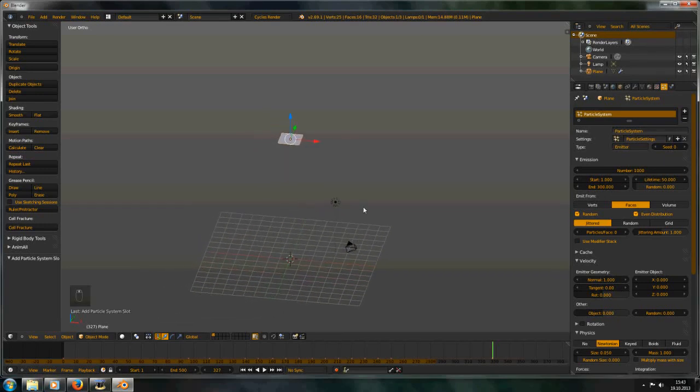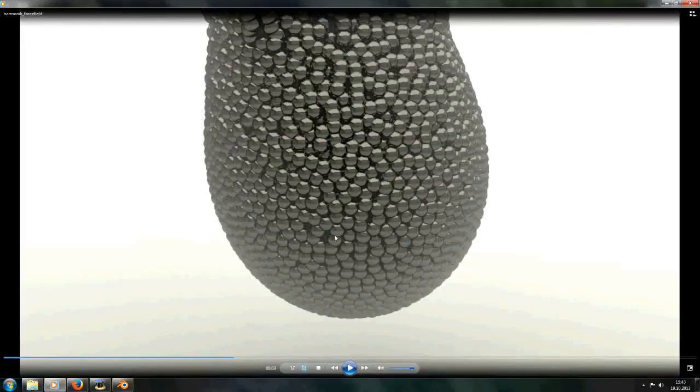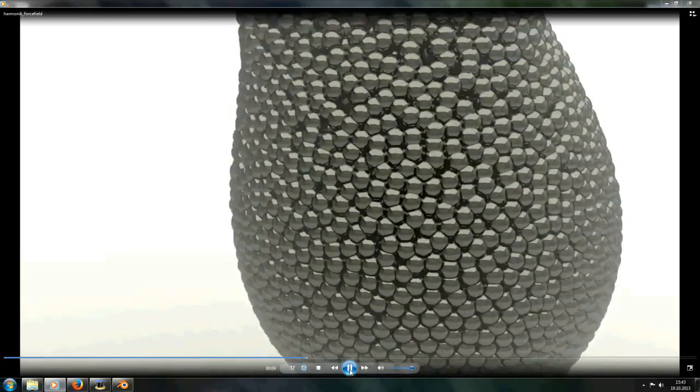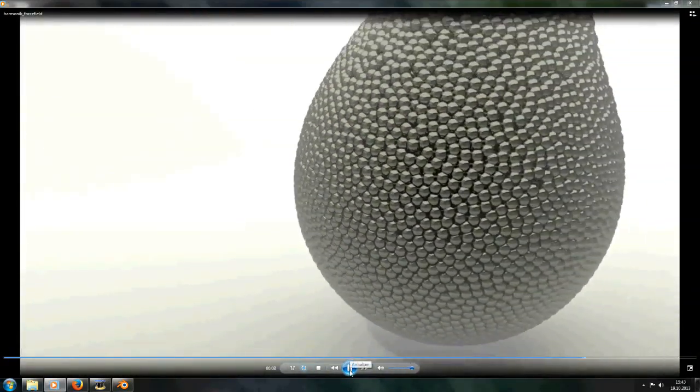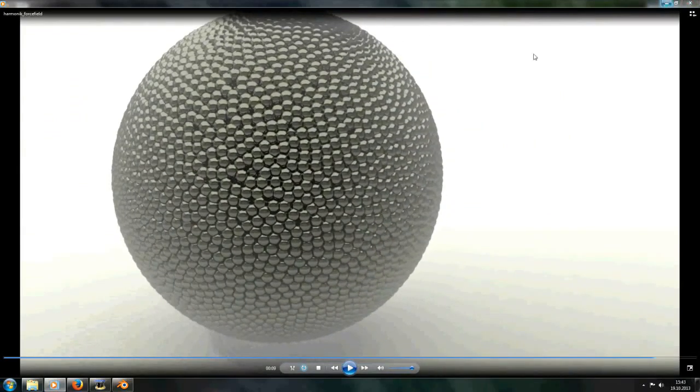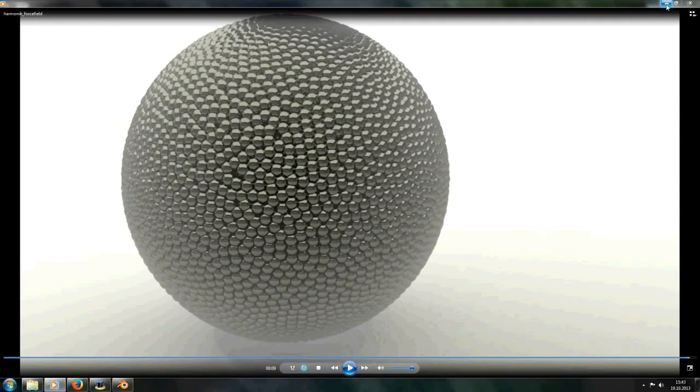and the lifetime to more than 500 because they should make a sphere like this, and if they disappear, the sphere wouldn't grow that much, so it would be the same thickness or the same radius all the time.